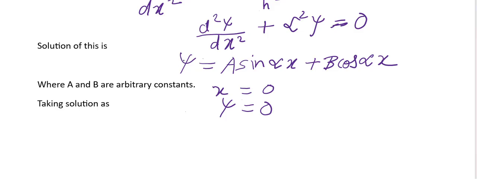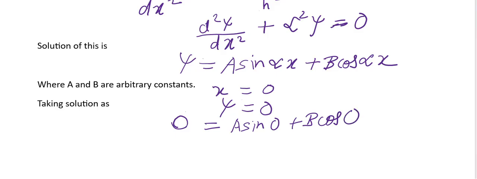So putting these values in the above equation, in place of psi we put 0, and that will be equal to A sine 0 plus B cos 0. As we know that cos 0 is 1, so B is equal to 0.